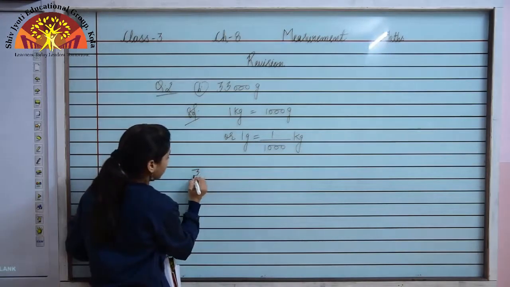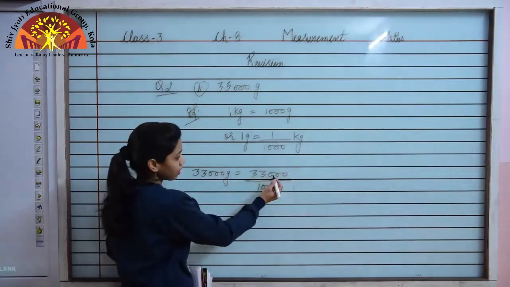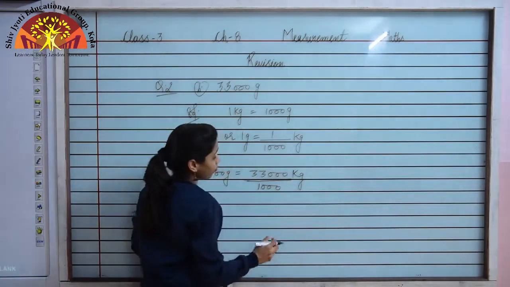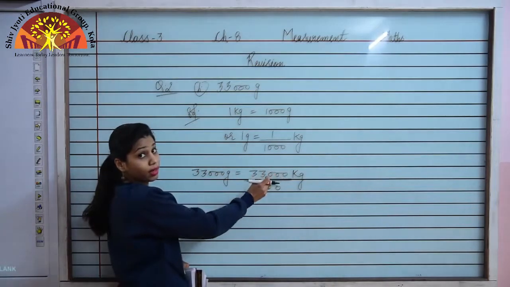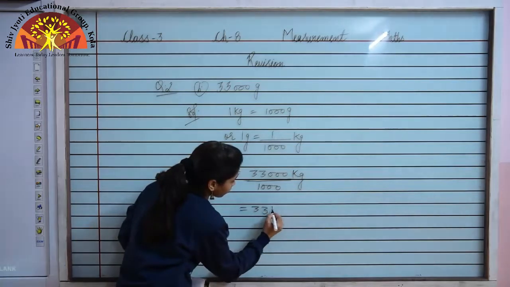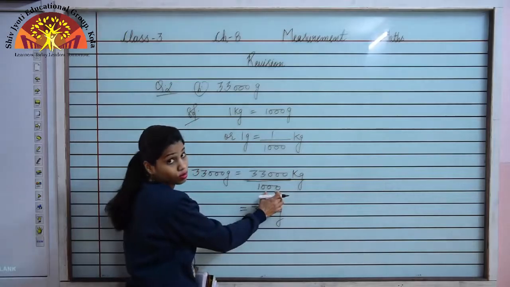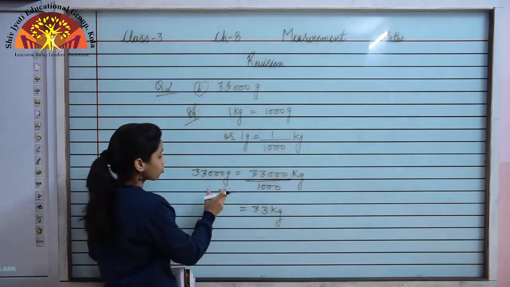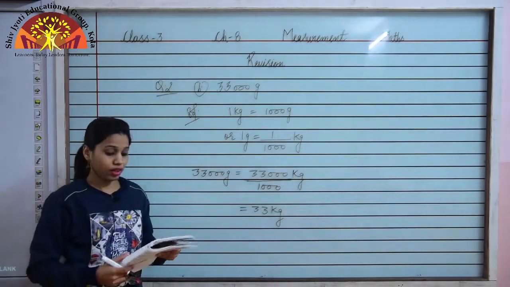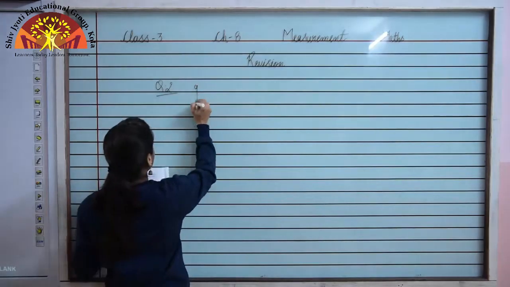Now I have to divide 33,000 by 1000. So I will be left with 33 kg because these 3 zeros are cancelled by these 3 zeros. So 33,000 gram will be 33 kg.